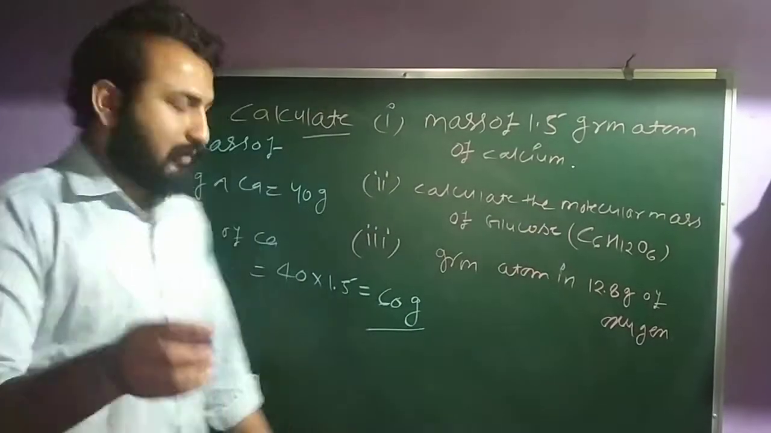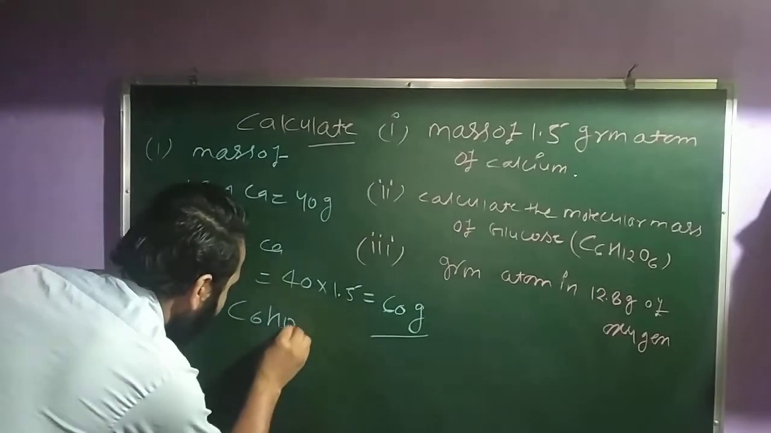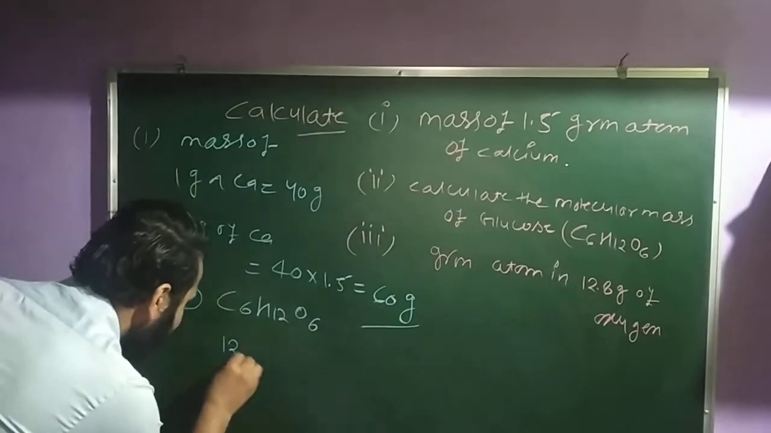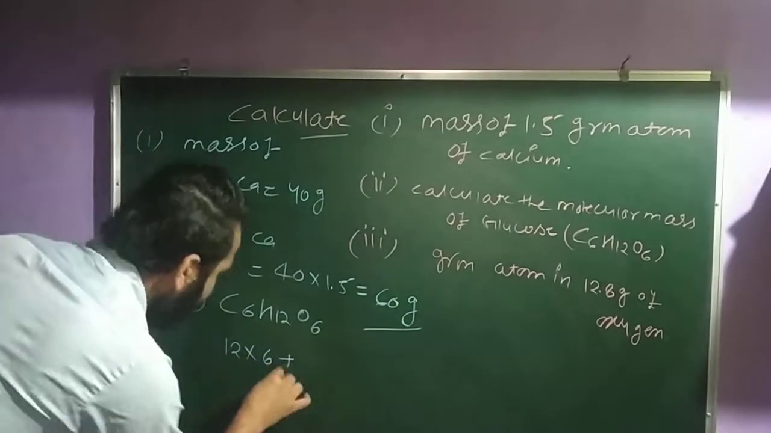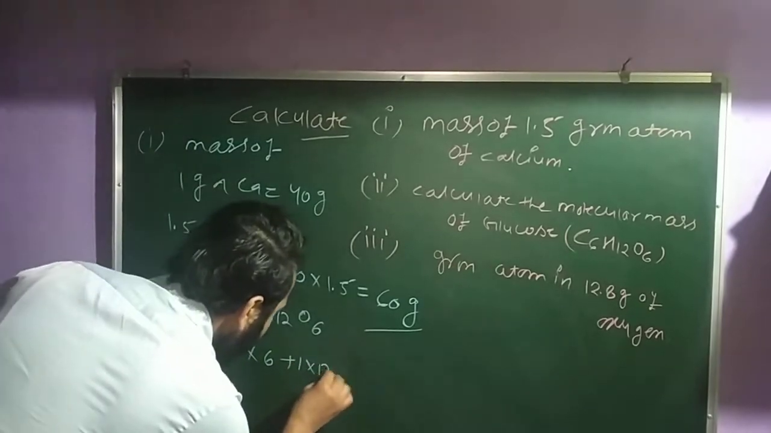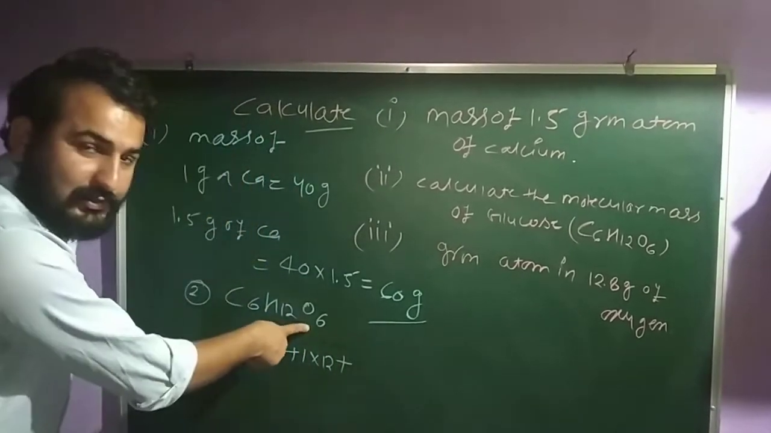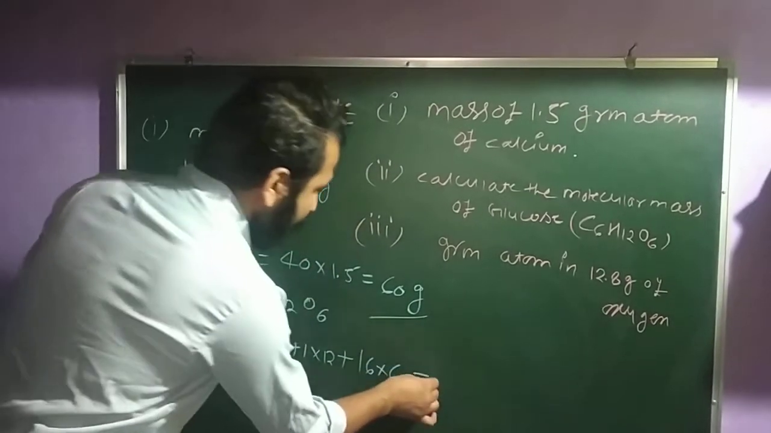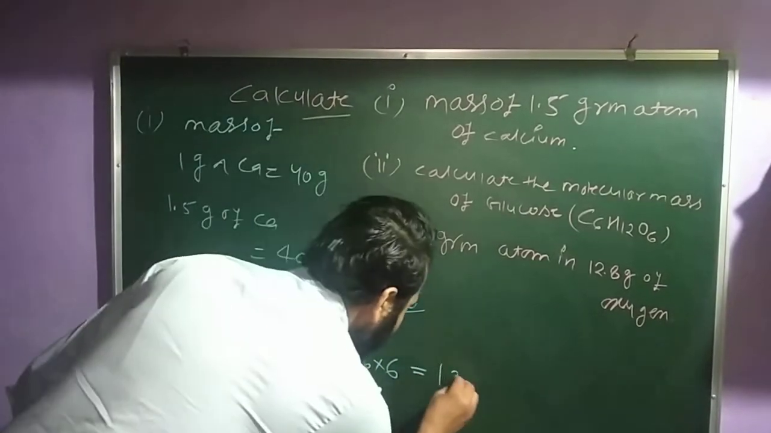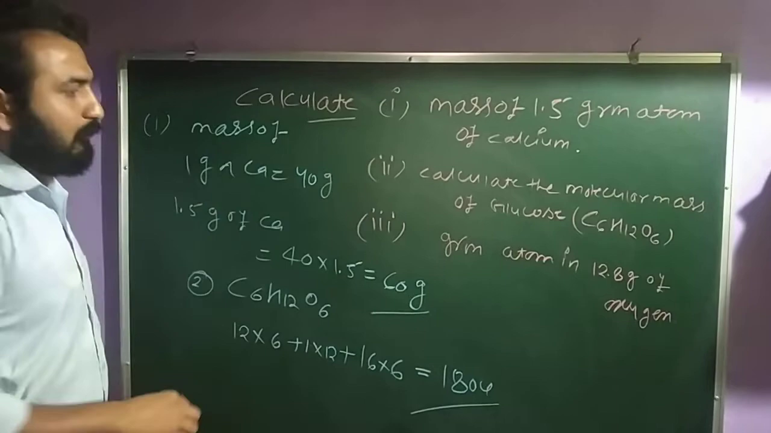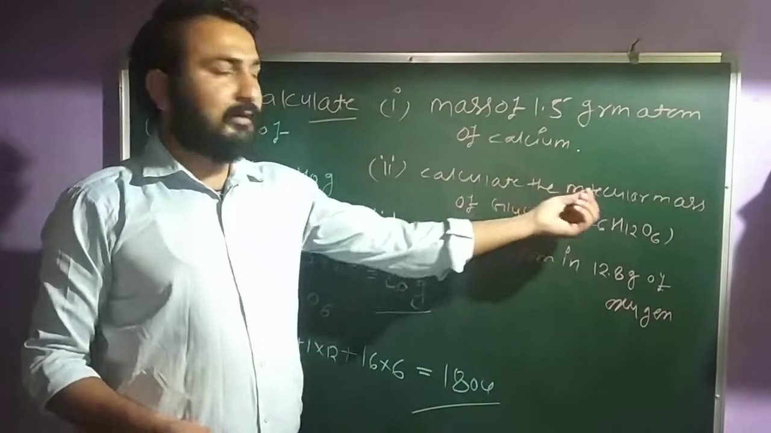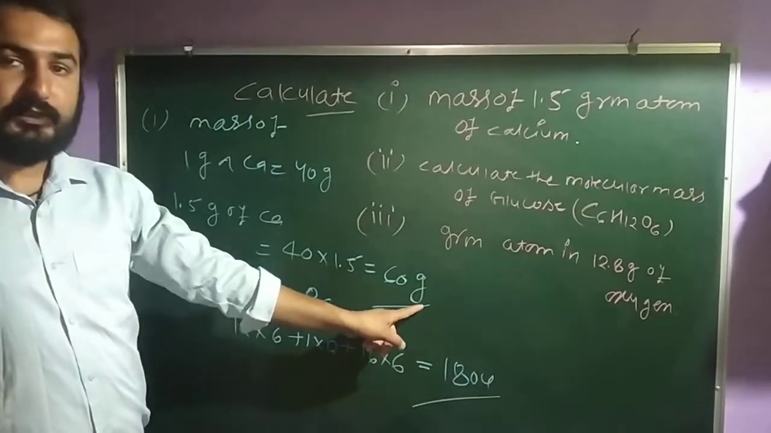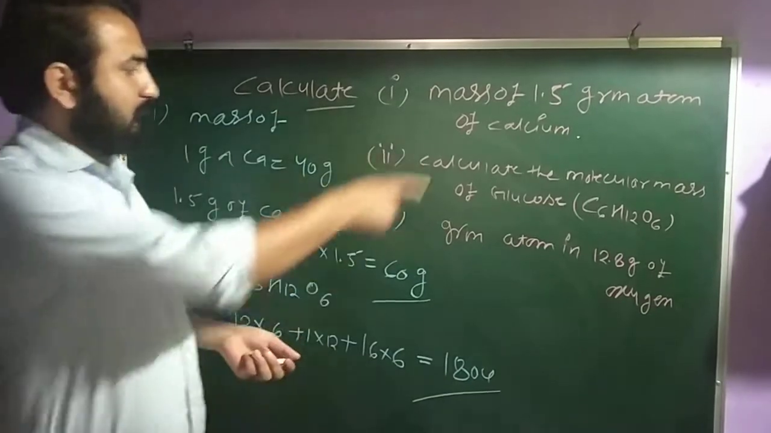The second question: calculate the molecular mass of glucose. The glucose formula is C6H12O6. The method is the same. The carbon has 12 into 6, plus the hydrogen has 1 into 12, plus oxygen has 16, and how many atoms of oxygen are present? 6. So this will come to approximately 180 U. Clear? You used the word molecular mass. Molecular mass is in U and the gram molecular mass is in gram. Clear? So this is the second question.